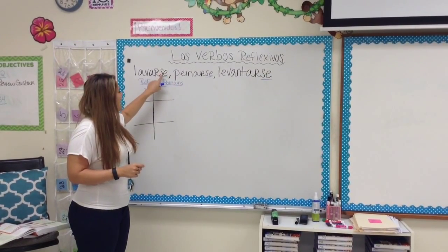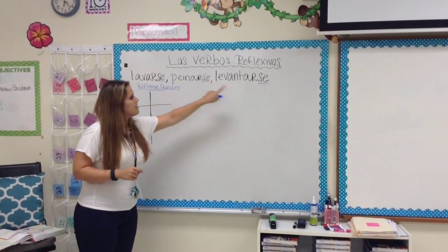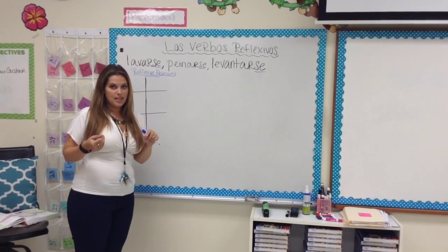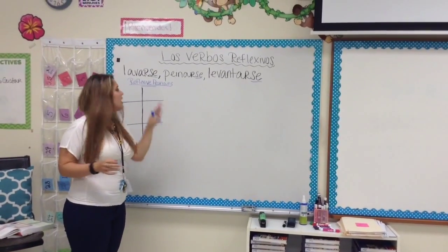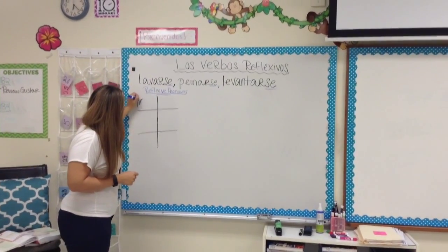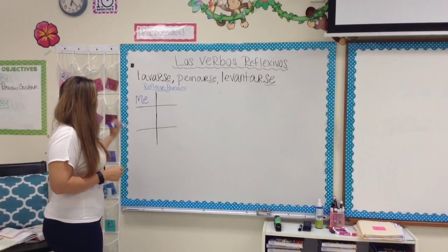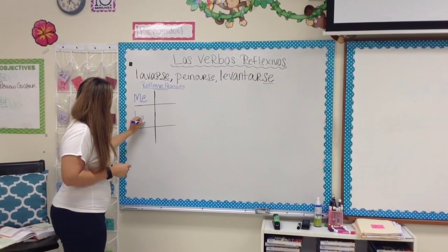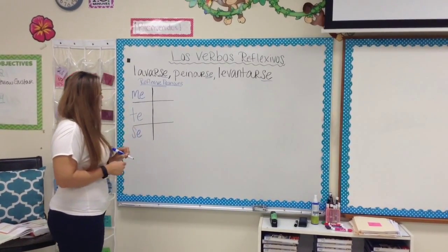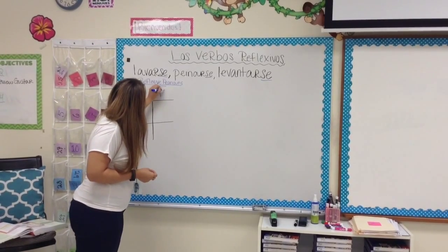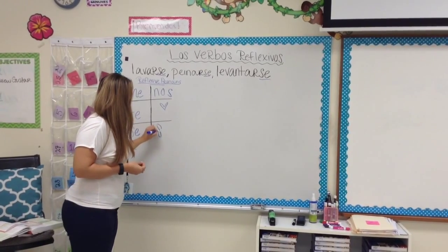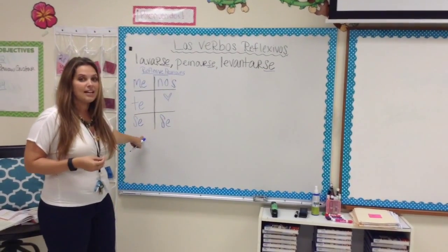So I'm going to show you today the ses, the reflexive pronouns, and how we conjugate that, because it does go along with the subject. Before I show you how to conjugate these verbs, let's talk about the reflexive pronouns. In the yo form, it would be me. In the tú, te. Él y usted, se. Nosotros, nos. And then ellos, ellas, and ustedes, se. Okay, so these two are the exact same.